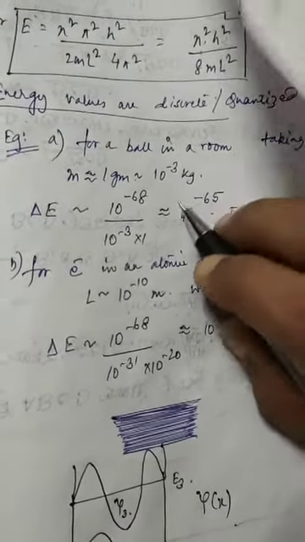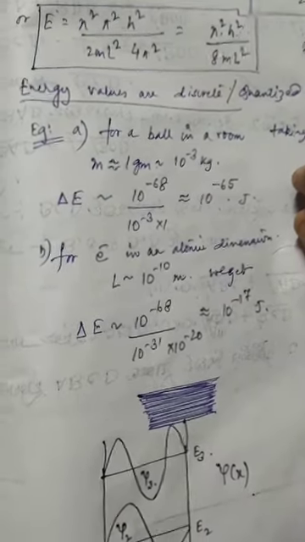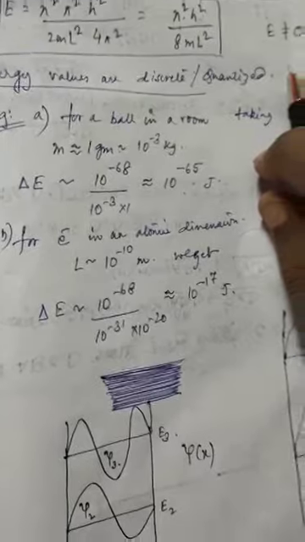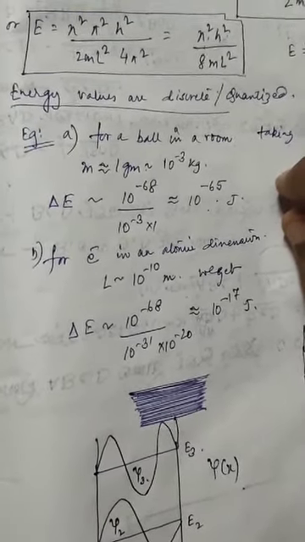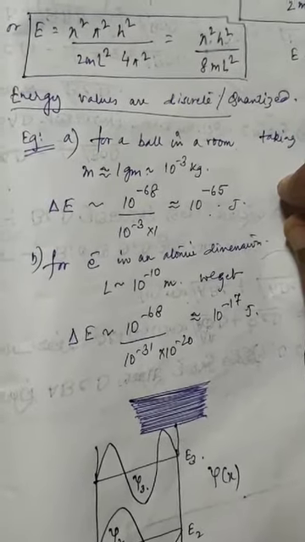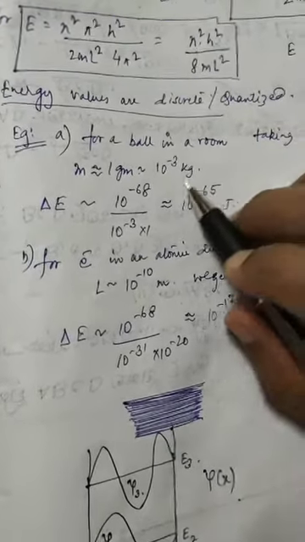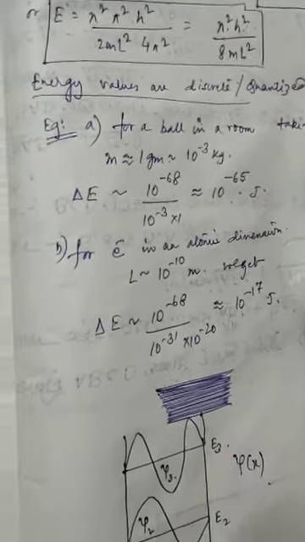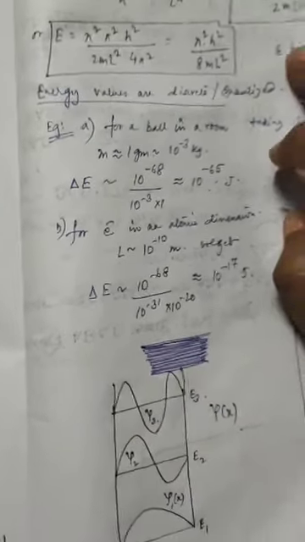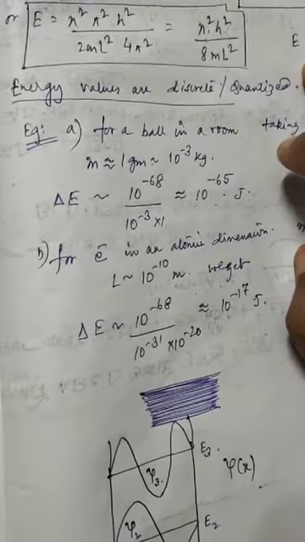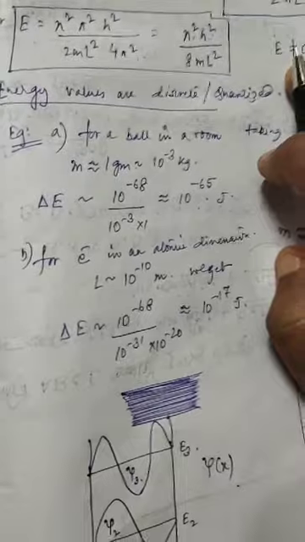No instrument can observe an energy difference of 10 to the power of minus 65 joules. So to us it seems that it can take all the energy values, but that is not the case. It is the failure of our instruments. The instruments are not precise enough to measure this difference and tell us that the energy levels are discrete. The instruments with which we measure tell us that the energy a ball can take is continuous. Actually it is not.